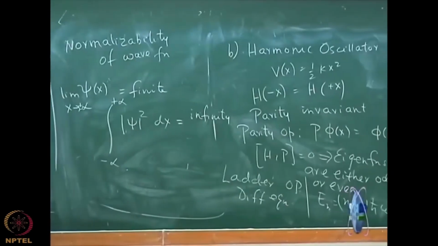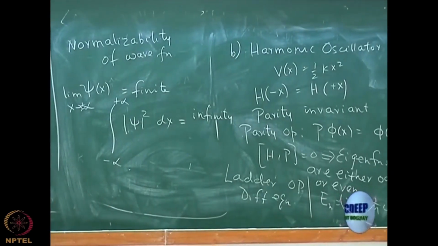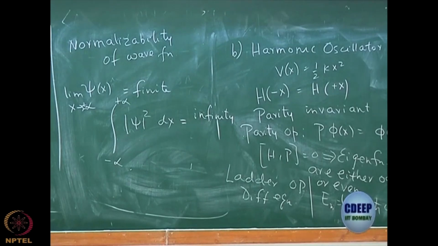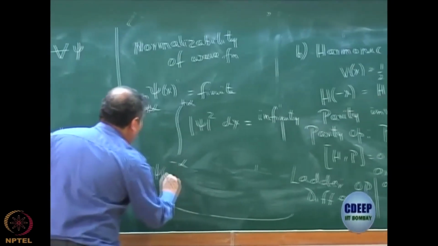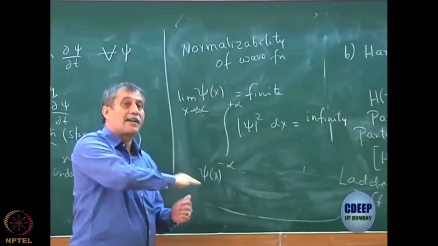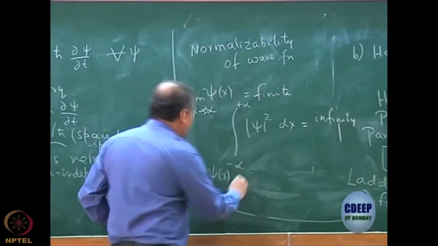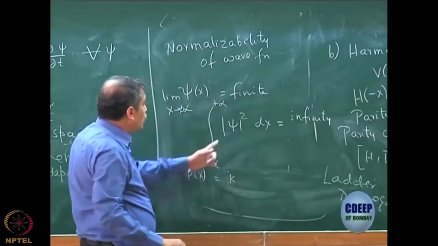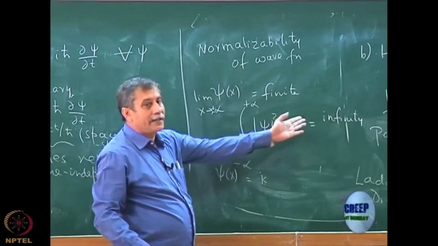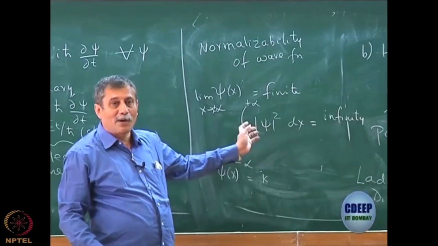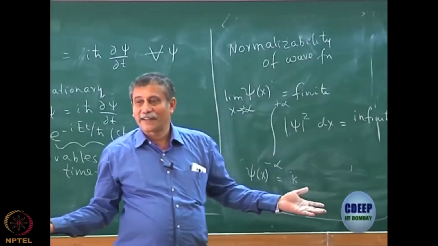And if it becomes infinity, it is not normalizable. For example, even if psi of x is just a constant k across the entire range, then do the integration of k square dx from minus infinity to plus infinity: k square will come out, and the integral of dx is infinity, right?